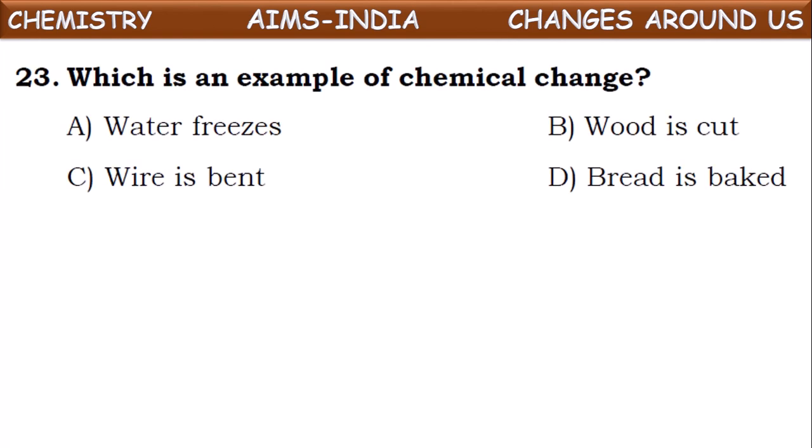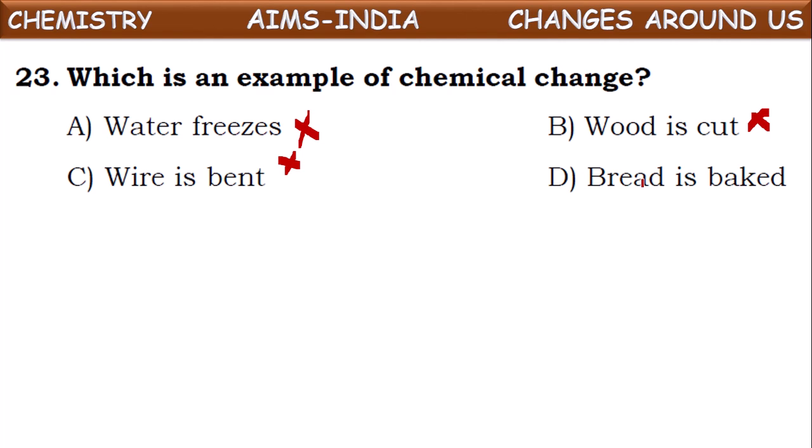Which is an example of chemical change? Observe once the given options. Which comes under chemical change? Water freezing. What happens? Water on freezing converts into ice, but it is not a chemical change, only state change is occurring. Wood is cut. When we cut wood into small pieces, there is no formation of new substance, only its size is changing, that's it. Wire is bent. If a metallic wire is bent, then also there will be no change in its composition. Now the next one.